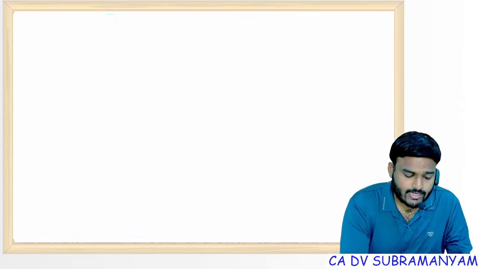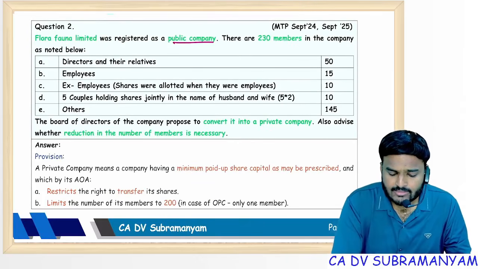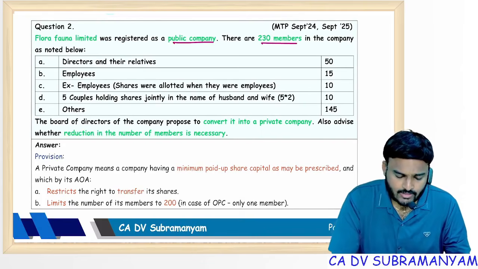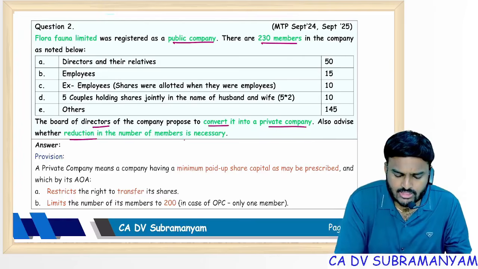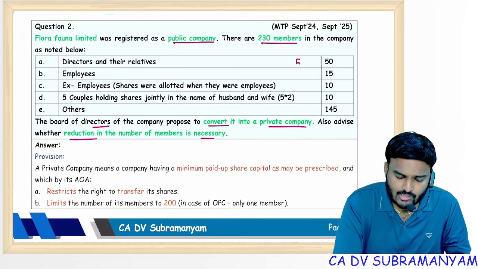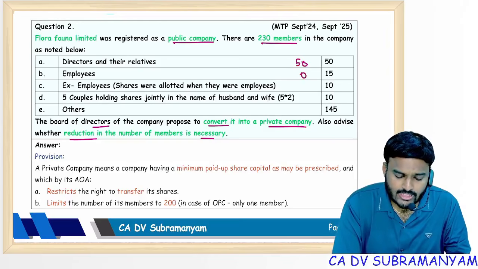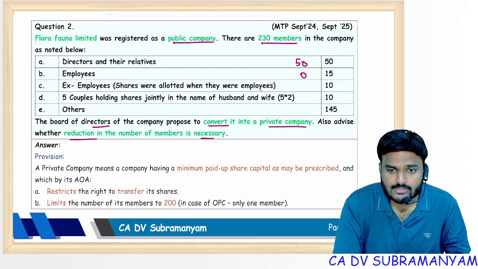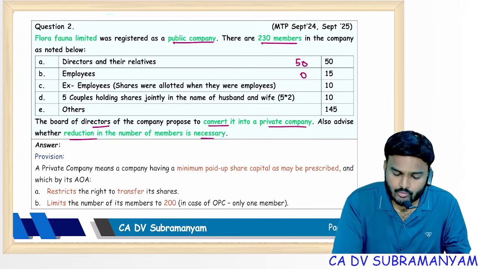On this point, we had a practical question. Let's see. Given company is a public company and there are 230 members in the company. Directors of the company propose to convert it into a private company. Advise whether reduction in number of members is necessary. Let's see the details. Directors and their relatives counted. Employees, present employees not counted. Ex-employees, shares were allotted when they were employees, so past employees who became members during their employment tenure not counted, 0.